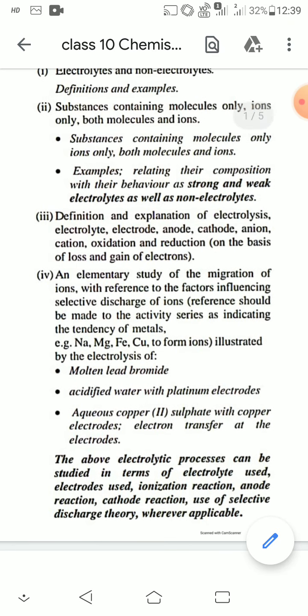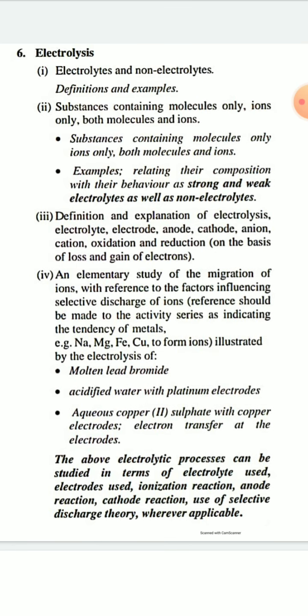Today I am going to start a new chapter, chapter 6, electrochemistry or electrolysis. The topic is electrolysis. I have completed chapter 5 according to the reduced syllabus, and next day I will try to give some more solved numerical problems based on chapter 5, that is, based on empirical formula and molecular formula. Today I'm going to start the new chapter, chapter 6, electrolysis.